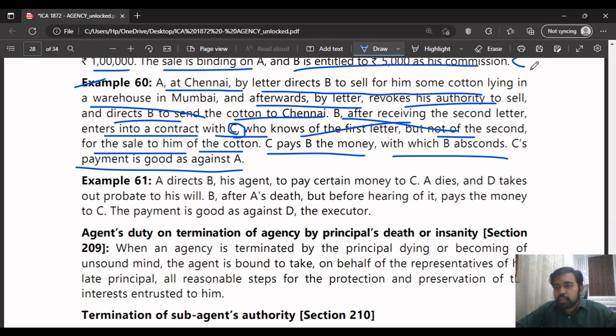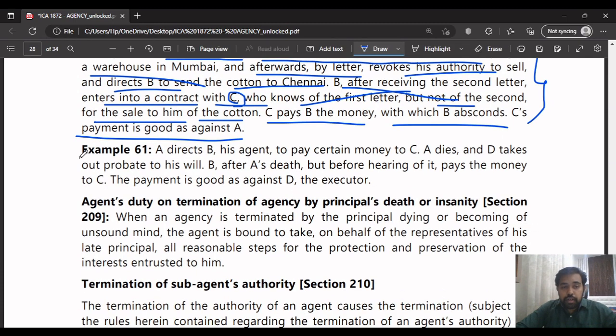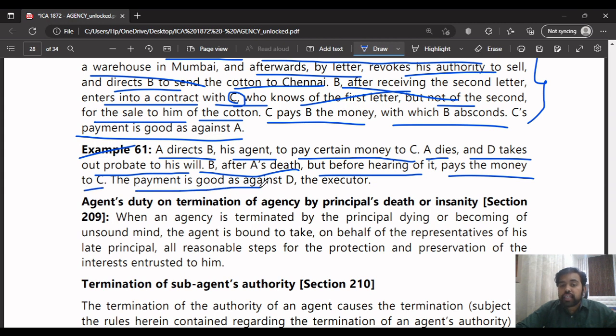It's a very simple example, but you have to read it a little bit carefully. Next example: A directs B, his agent, to pay certain money to C, but A dies and D takes out probate to his will. B, after A's death, before hearing of it, pays the money to C. The payment is good as against D, the executor.